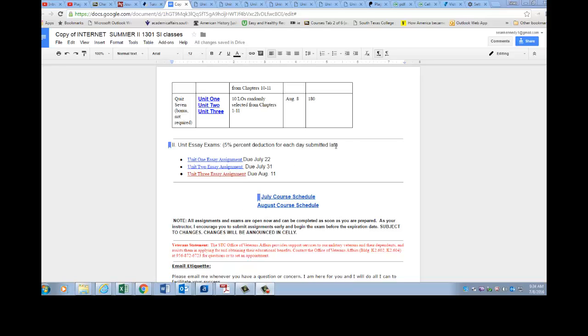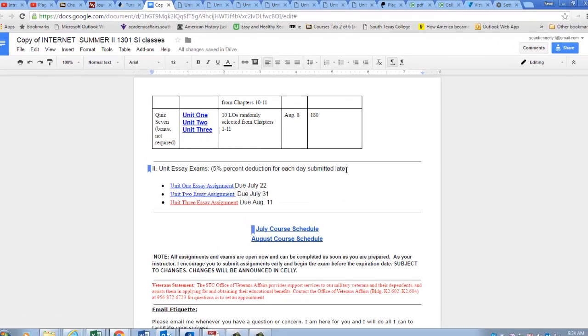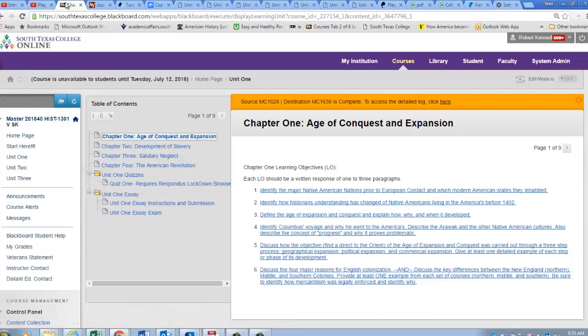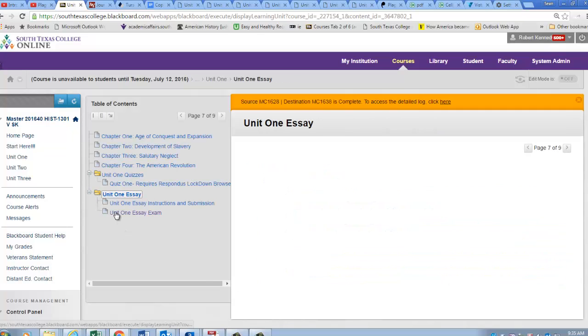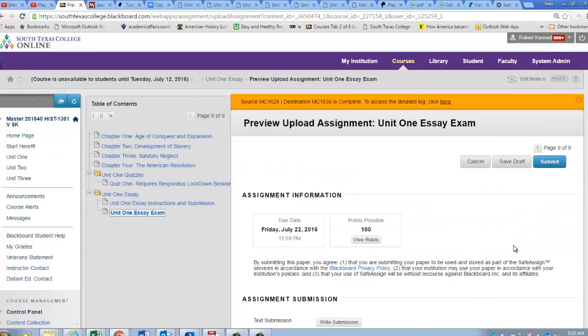If it's late, you can submit it after its due date, unlike the quizzes, but each day it's late, it will be deducted by 5%. They can be accessed and submitted through Blackboard. So let's get that out of the way real quick. There's one thing that I like to point out to students.